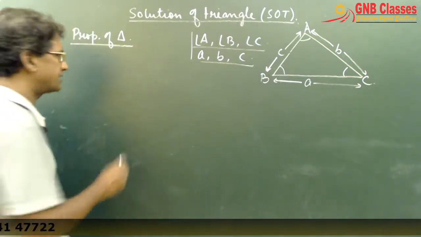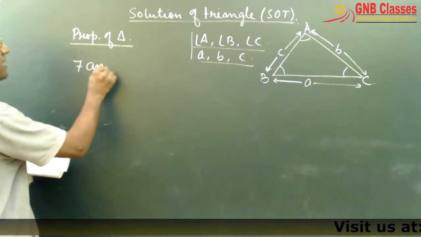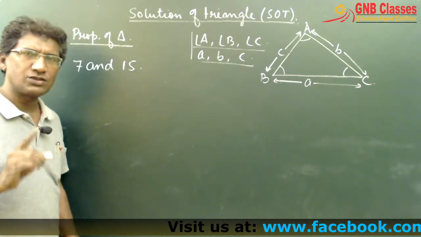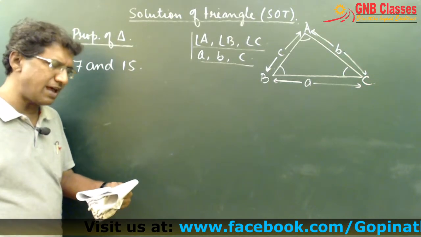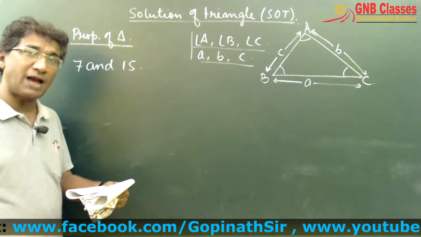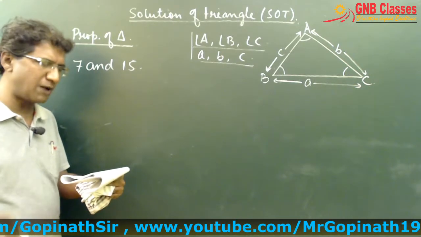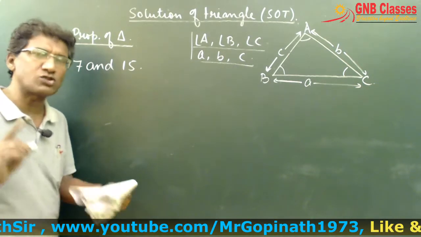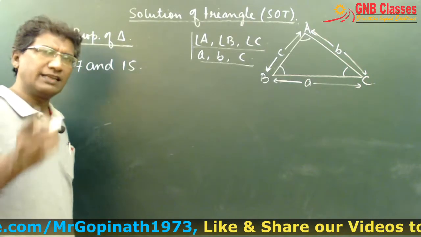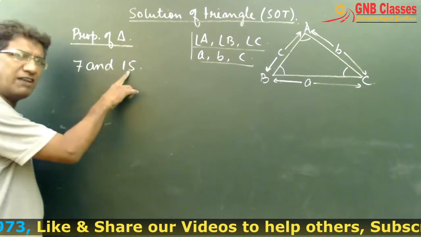If two sides of a triangle are 7 and 15, write it down, then find the number of possible primes the third side of the triangle can take, if the two sides are 7 and 15.